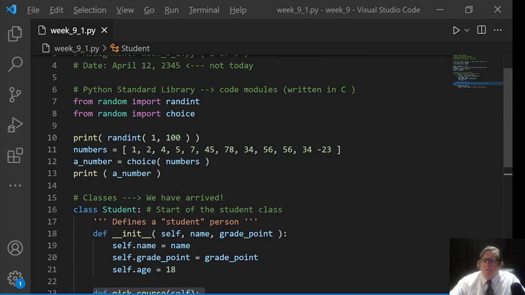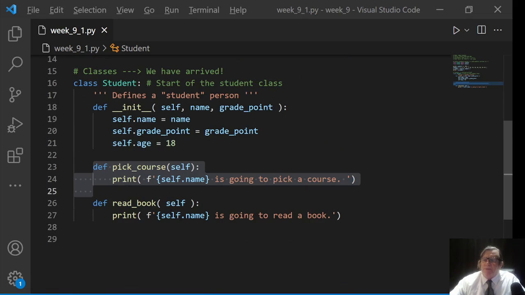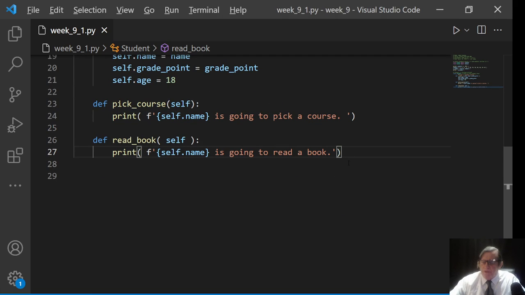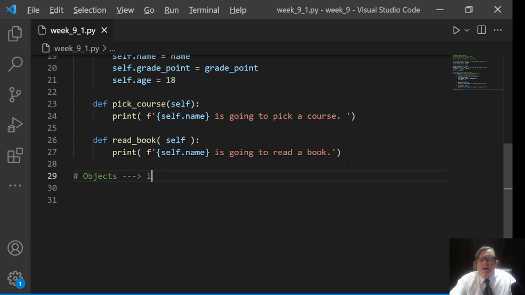Okay, welcome back. So we're going to be going up and down here a lot more from now on because we're going to be adding to our class and changing it around. So let's think about objects. We're going to create objects from our class, and this is called instantiation. It's really simple.